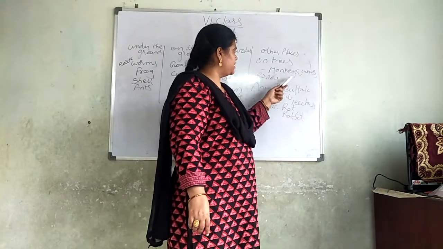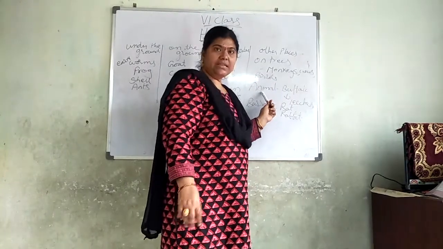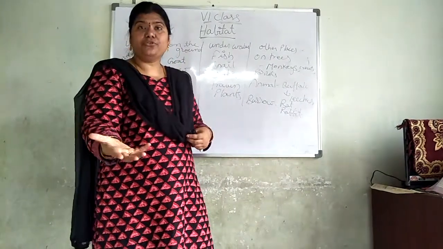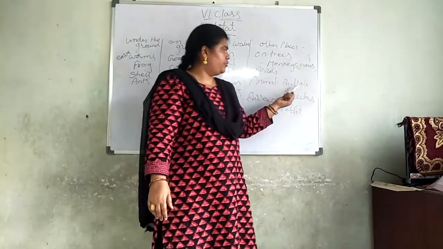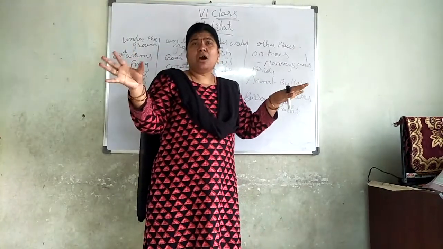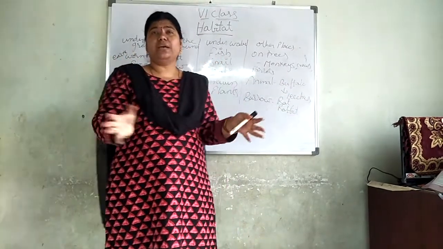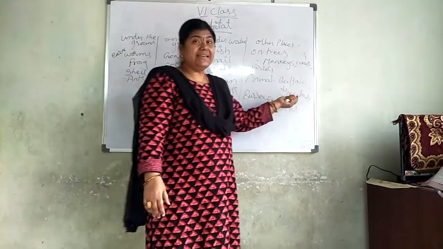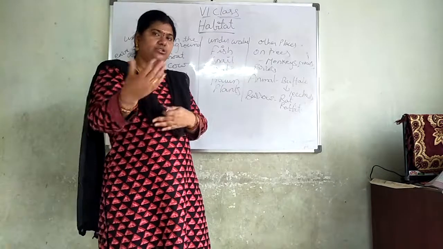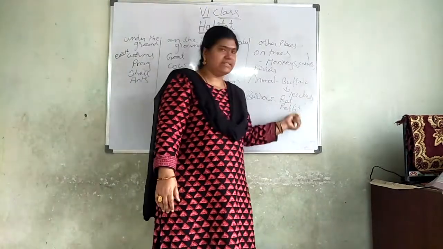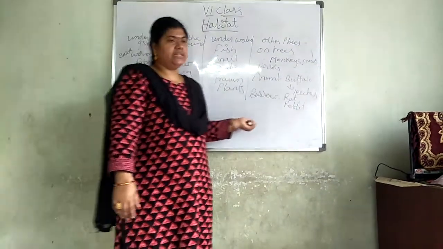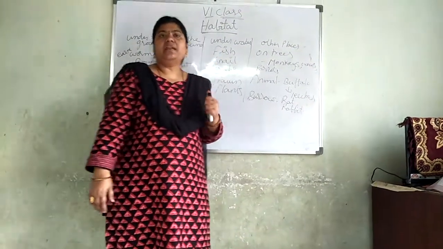On the trees, monkeys, crows and parrots. On animals, the animal skin is also a habitat for a few organisms. For example, I took the buffalo. On the buffalo, we can see houseflies. Houseflies will move from here to there on the buffaloes, and also leeches. About leeches, I will explain when I go through the lesson. Then burrows, with rats and rabbits. These are the different places where creatures have their habitat.